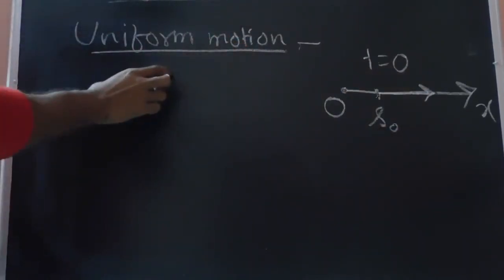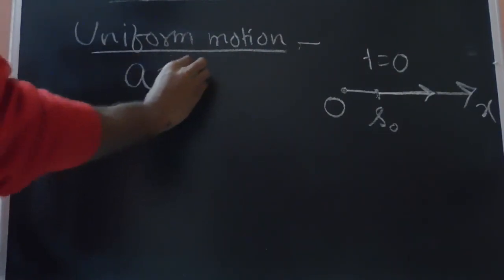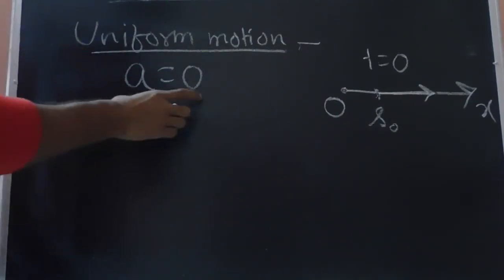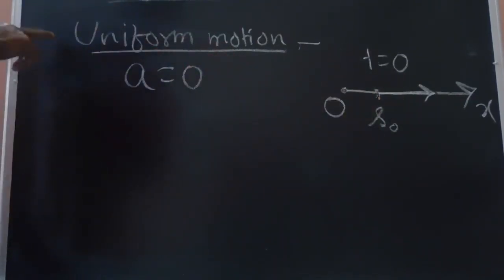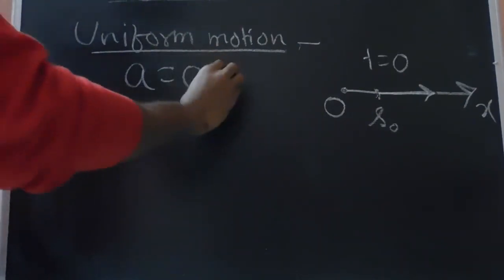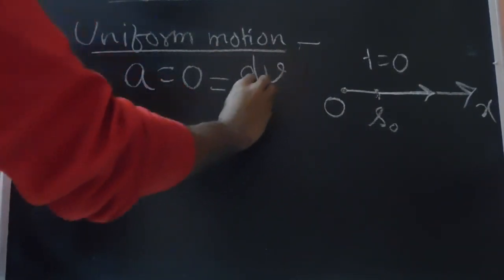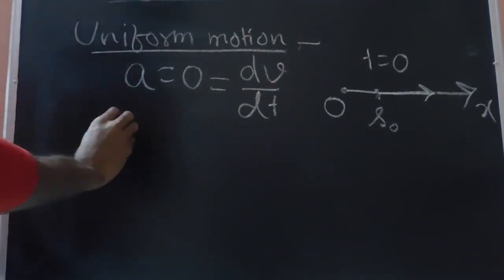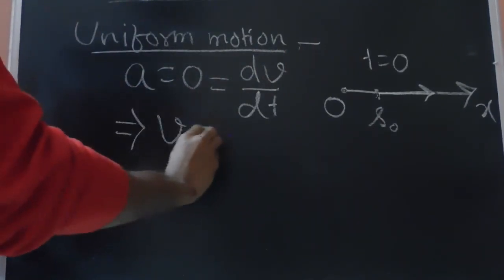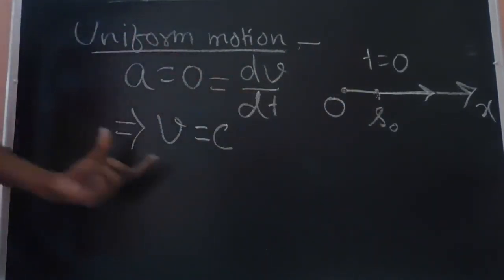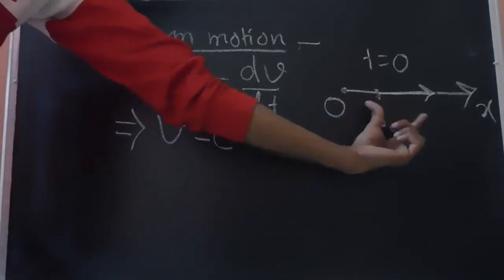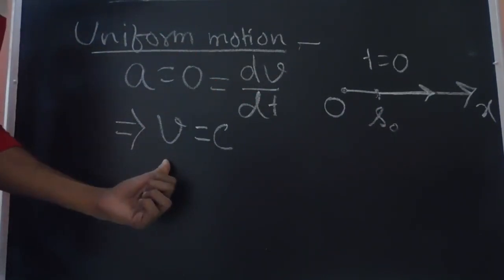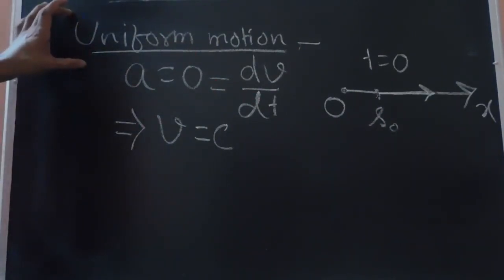So by uniform motion we mean that the acceleration of the particle is 0 throughout the course of this motion; we call this a uniform motion. So now from the definition of acceleration, acceleration is given as dv by dt. If this acceleration is 0 throughout this motion, we will see that the velocity remains constant throughout the motion of this particle. So the acceleration will be 0, which implies that the velocity is constant. In that case we will call the motion a uniform motion.